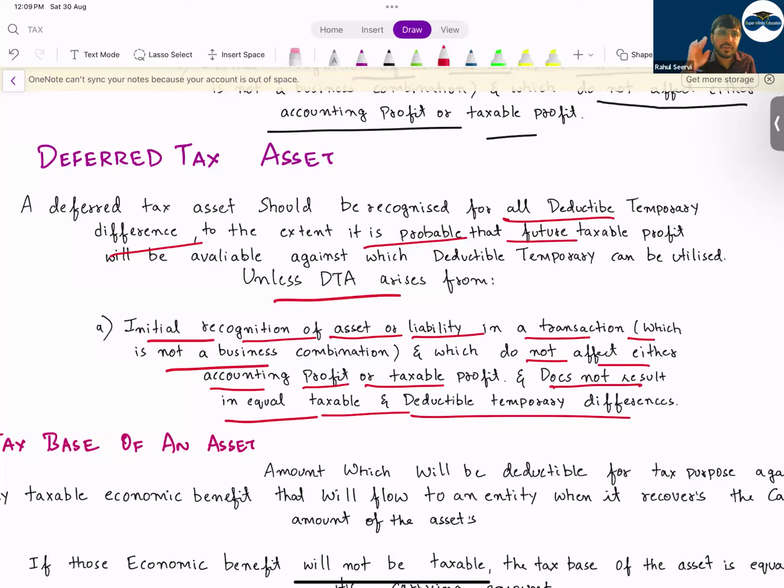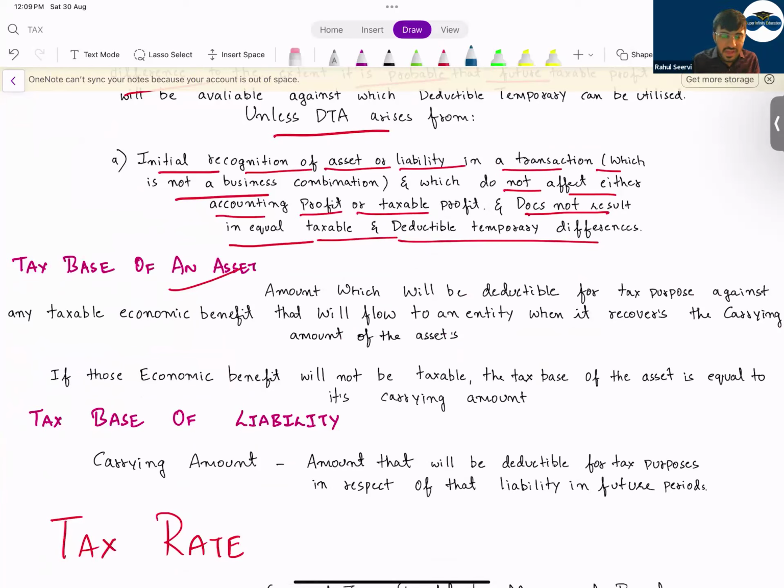Tax base of an asset is what? Tax base means the carrying amount of the asset as per tax rules, but the formula is given by IAS 12: the amount which will be deductible for tax purposes against any taxable economic benefit that will flow to an entity when it recovers the carrying amount of the asset.